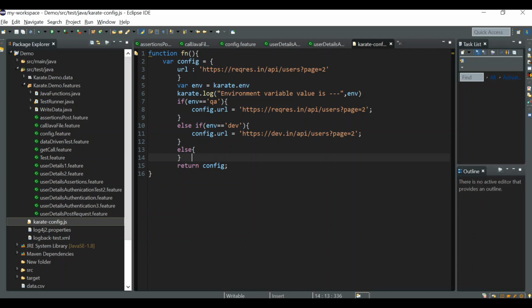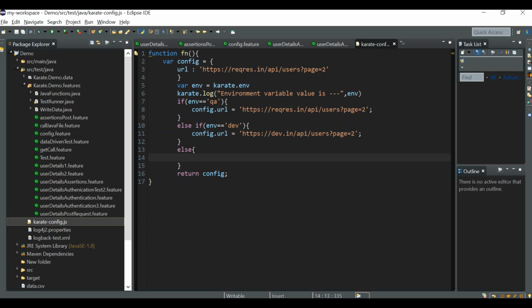It is useful when you want to generate something, for example some authentication token, and you want to make use of that token across all your feature files. Be it the same auth token or any other token, if it will be the same and you want to use it in all your feature files, then in those cases you can use this concept.